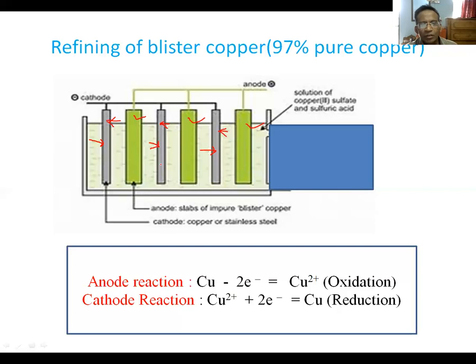In this way, we can carry out the purification of any metal, and in the same way the impure metal is to be placed at the anode, and the thin foil of the pure metal is placed at the cathode. Then the electrolysis of the salt of the respective metal is carried out, and we get pure metal at the cathode. So this is the last discussion of today's class.